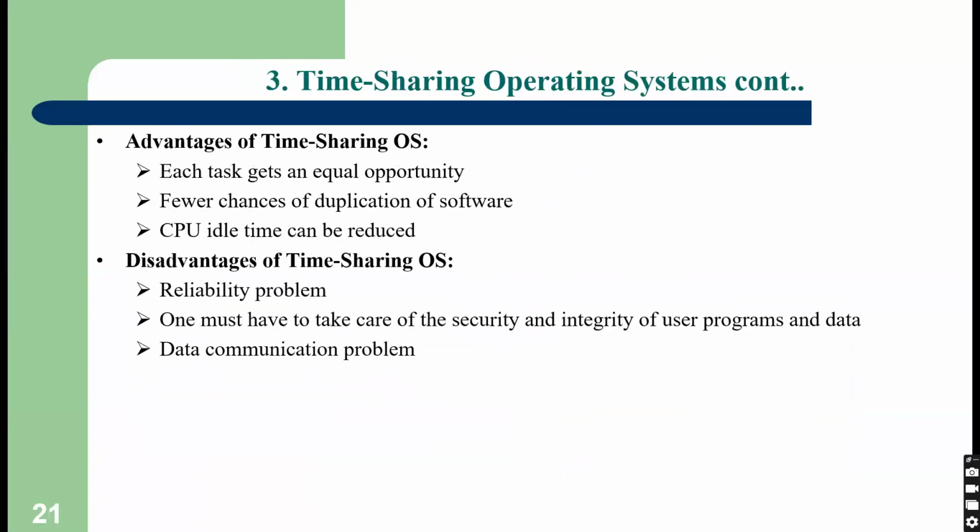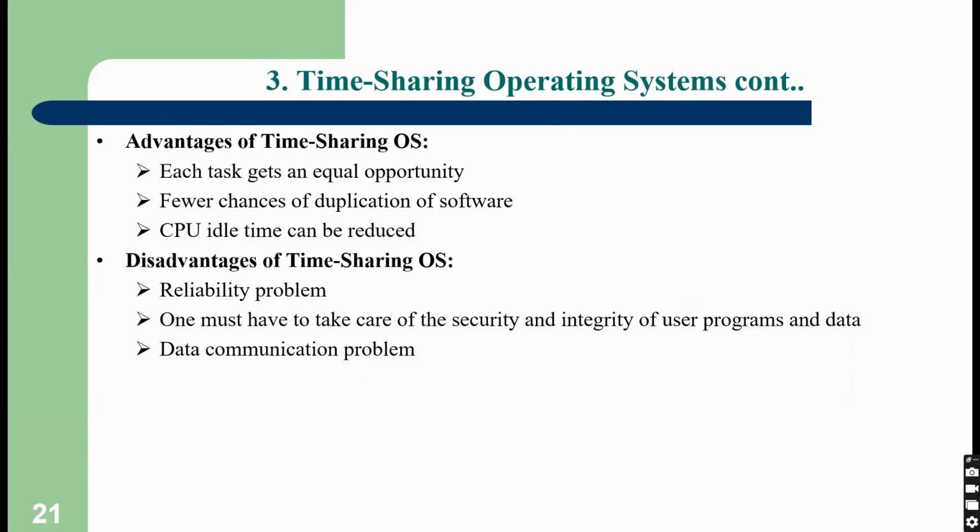The advantage of time sharing operating system is that each task gets an equal opportunity to execute on the CPU, meaning every task will get limited time to execute on the CPU. And CPU idle time is utilized: first task is completed, then second task, then third task, then fourth task.